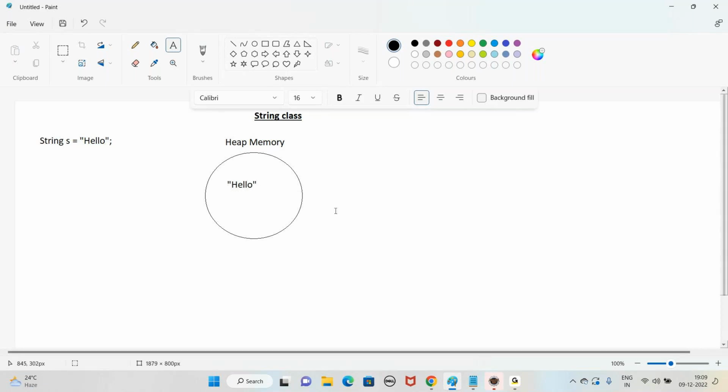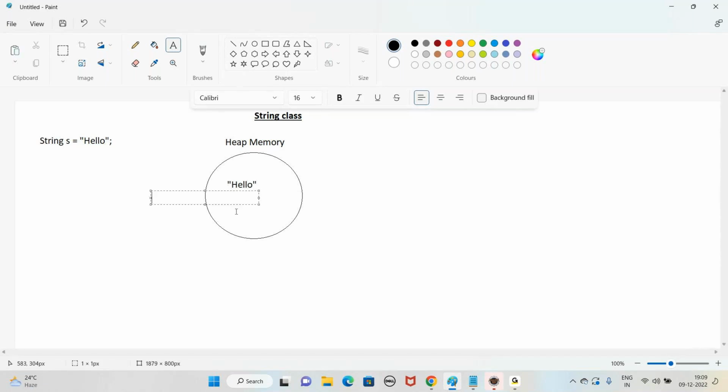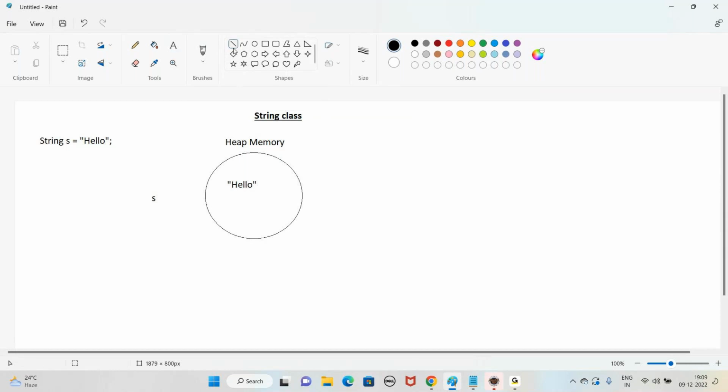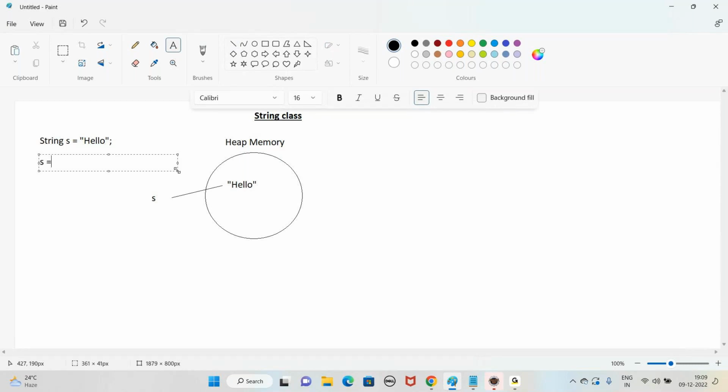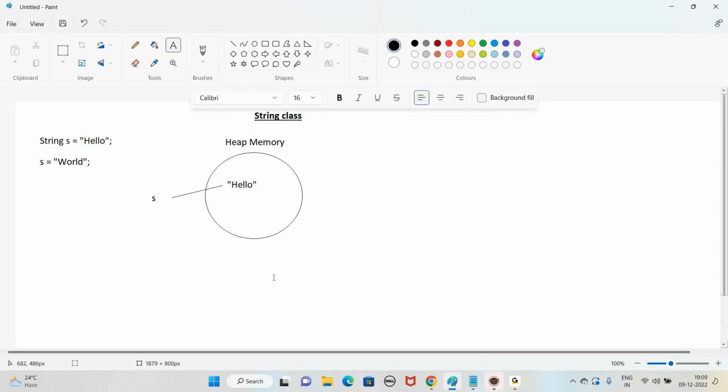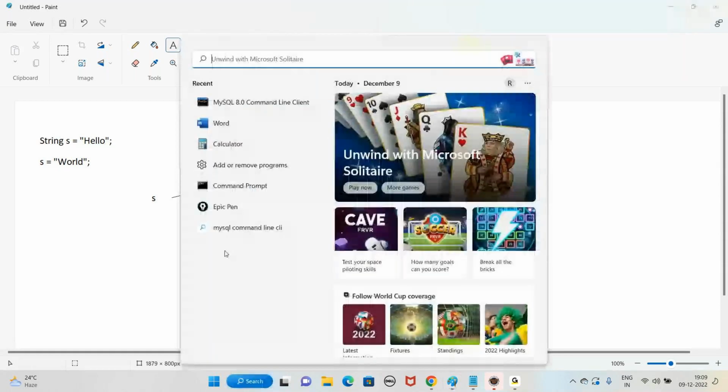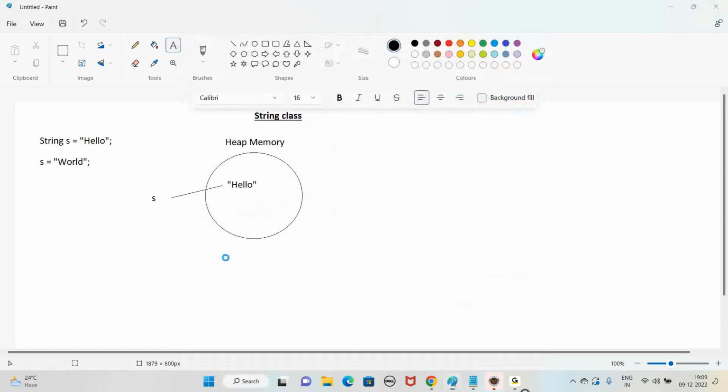Who is referring to this hello object? S is referring to this hello object. Now, in the program, if you write s equal to world, then what is going to happen here is, we think that hello will get replaced with world.